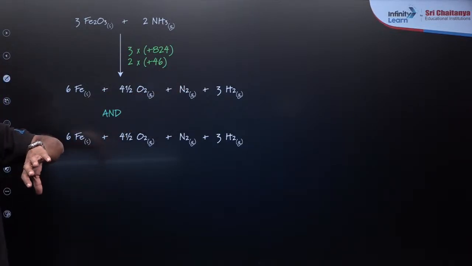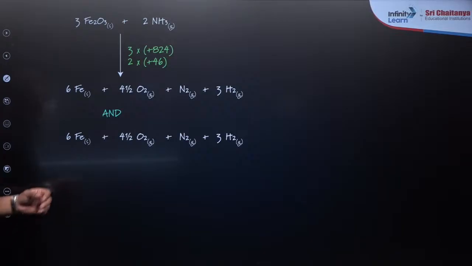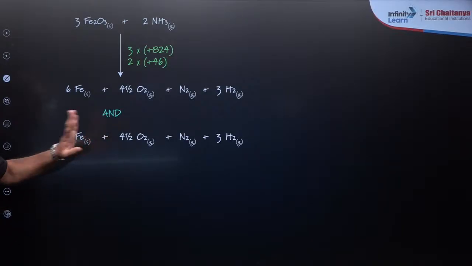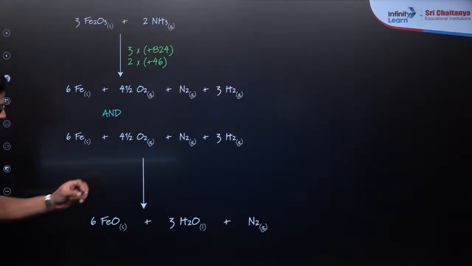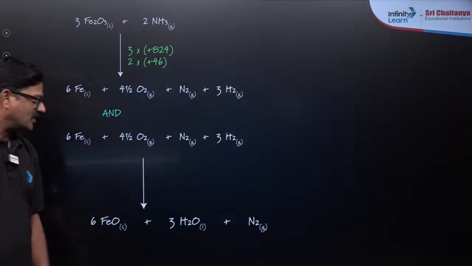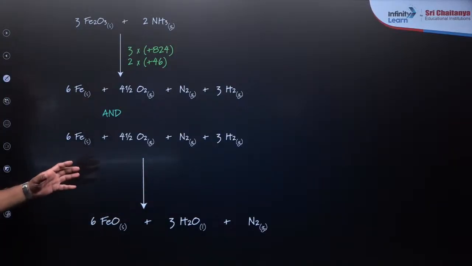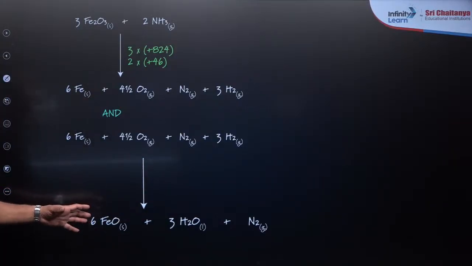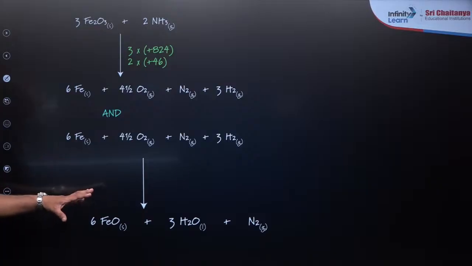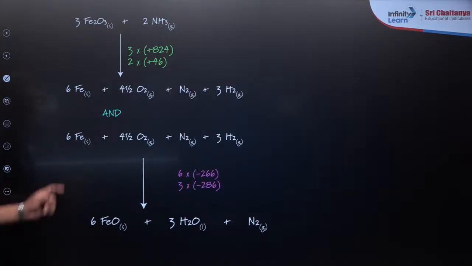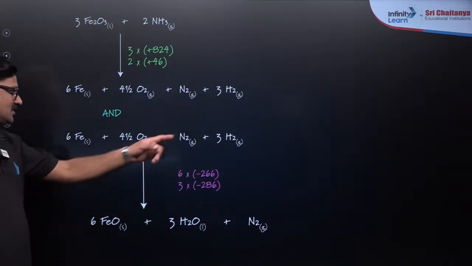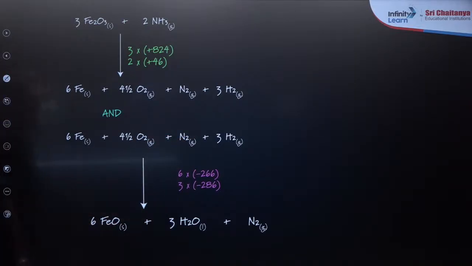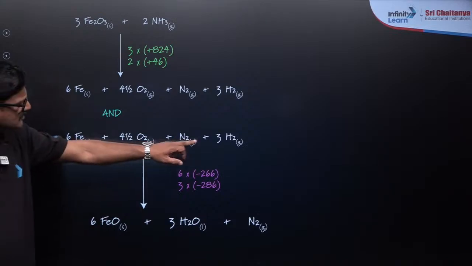So Hess law, a different way I am telling you. और 6 Fe plus 4.5 O2 plus N2 plus 3H2 दोनों बराबर है. Now when they combine, it is going to give us FeO, H2O and N2. इसमें I don't want Fe from there and FeO from there. So I just want to use the red values: 4 into minus 266 product ka, and 3 into H2, 286. Okay, why? These values are not taken.